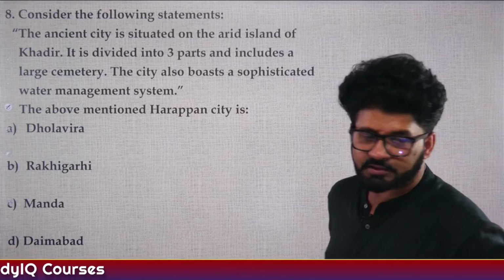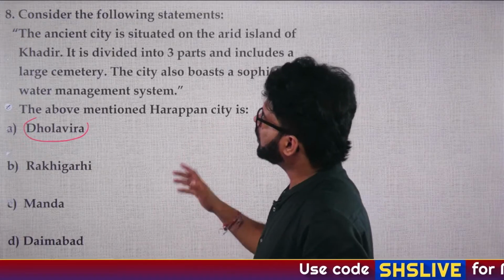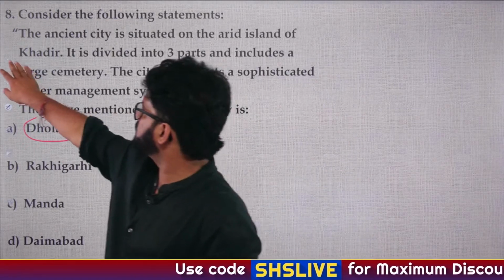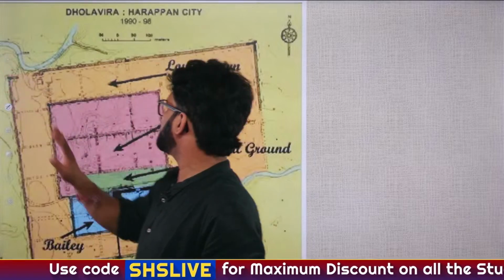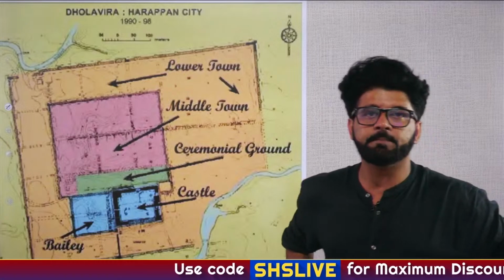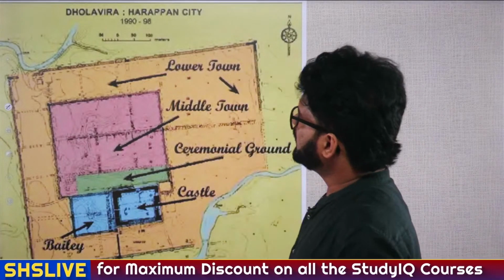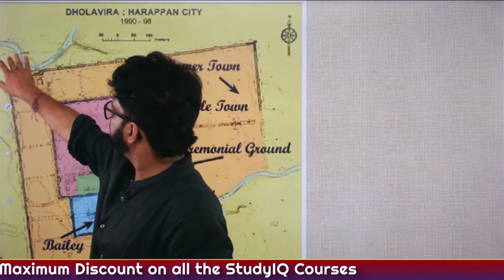And the answer is Dhaulavira. UPSC loves Dhaulavira, so we should know about it. It has a middle town also, and we discussed this when we were discussing the Harappan civilization. We also discussed that there is one very famous city which has no citadel. Which was that city? Does anybody have any idea which city we discussed earlier that has no citadel? Post it in the comment section. Let's go to the next question.